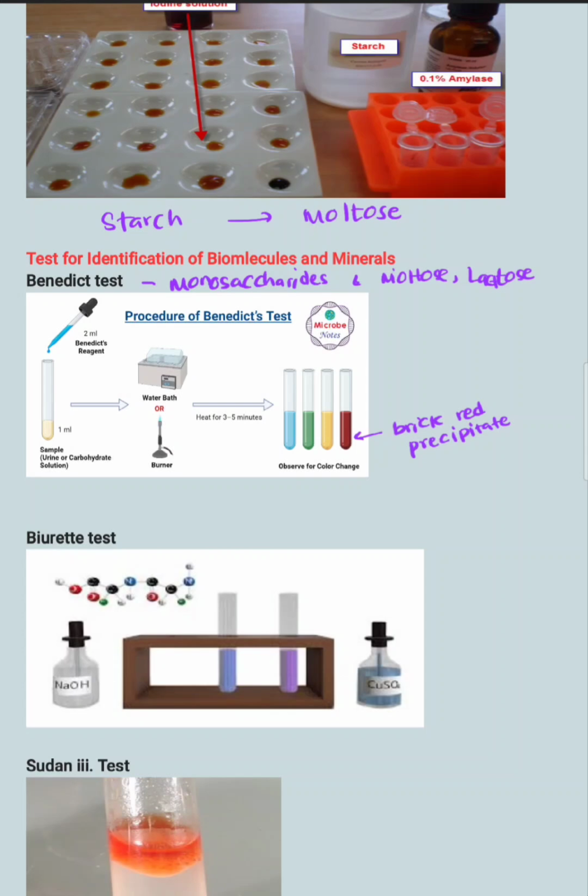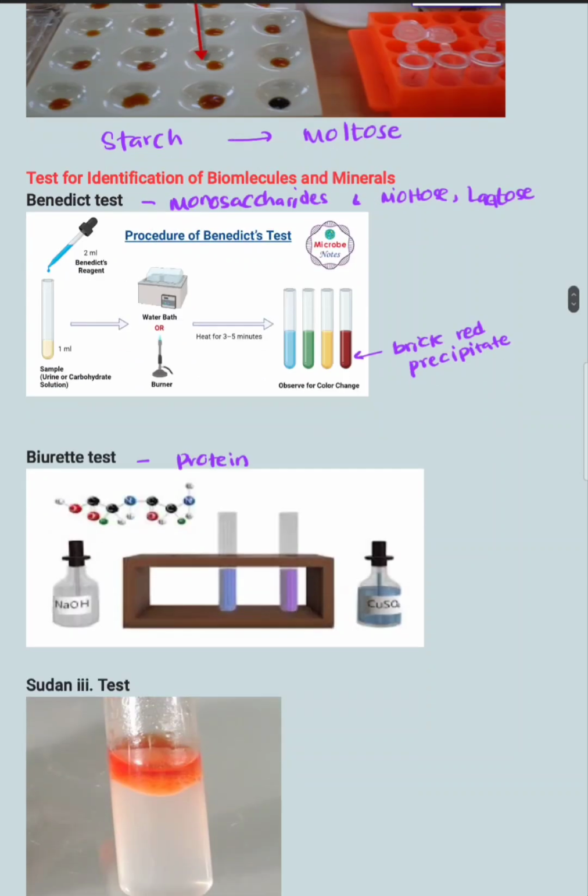boil කරාට. හරිද? Then the biuret test is important for identification of proteins. Proteins identify කරන්න තමයි biuret test එක important වෙන්නේ. For the biuret test, you need sodium hydroxide and copper sulfate. Then after adding protein solution to these two solutions, it will form a purple color solution. Purple color solution එකක් තමයි එන්නේ.